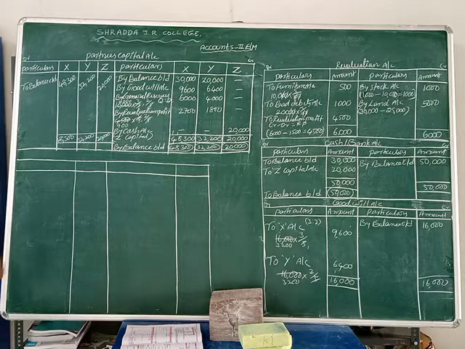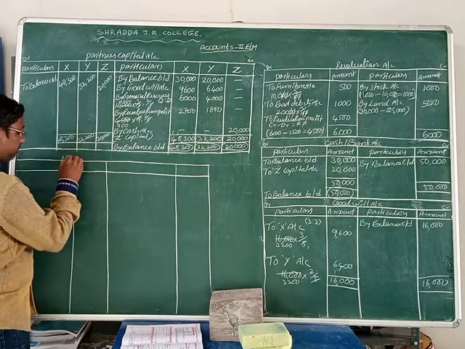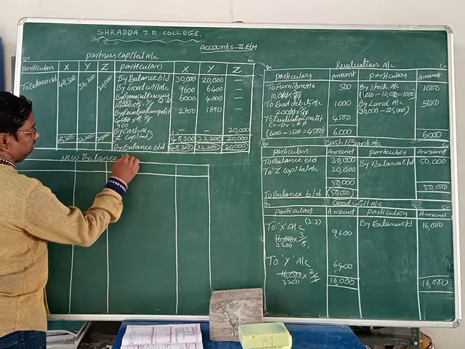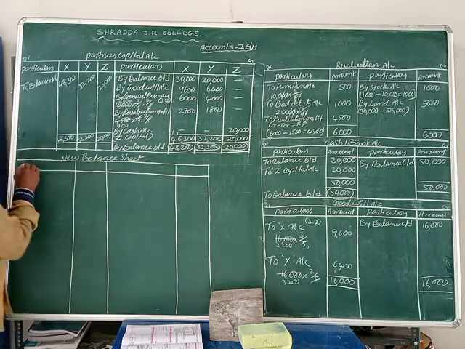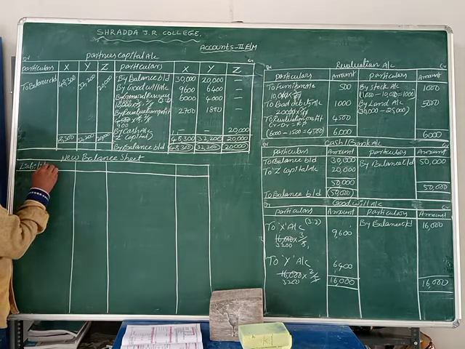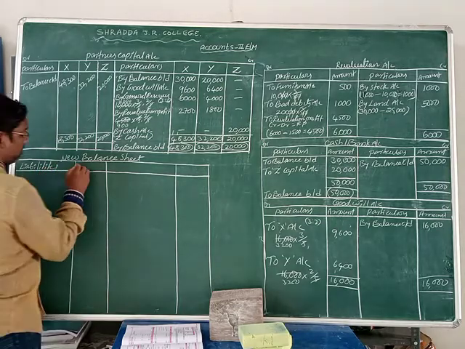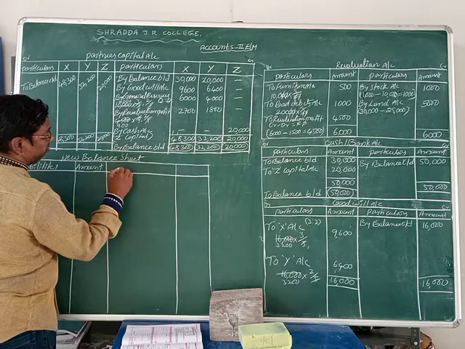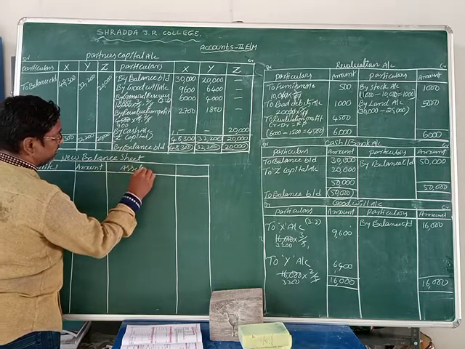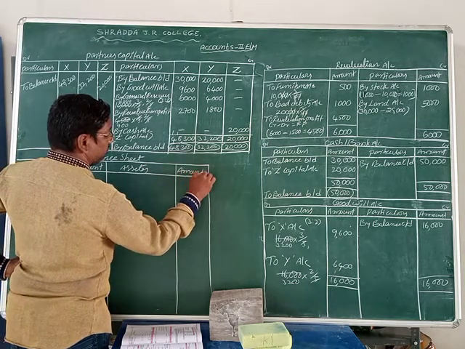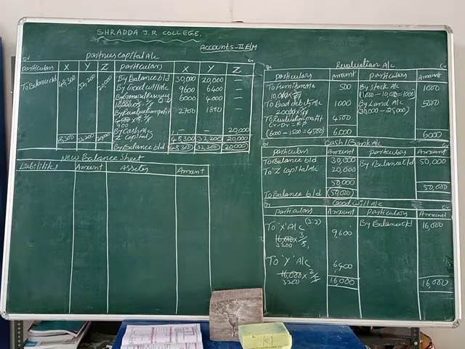So we write here new balance sheet. Here liabilities, amount, assets, amount. This is the balance sheet, which has liabilities and assets.